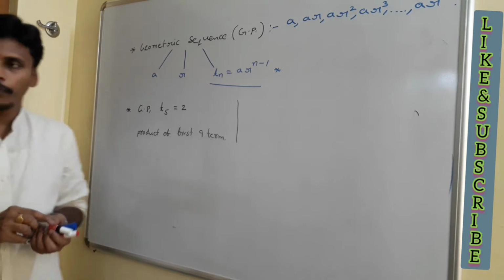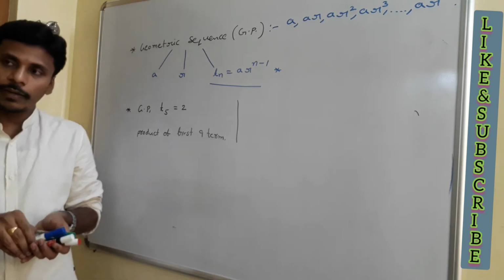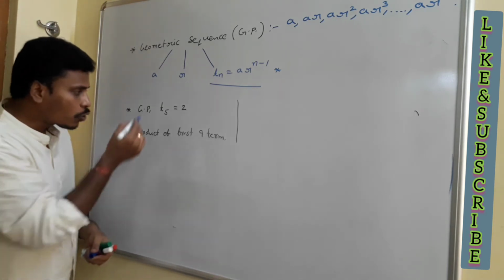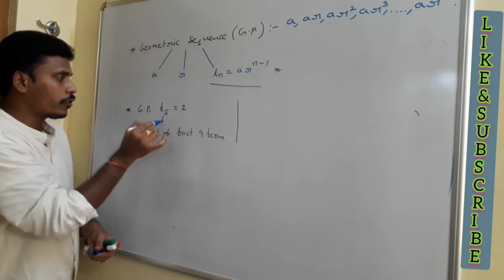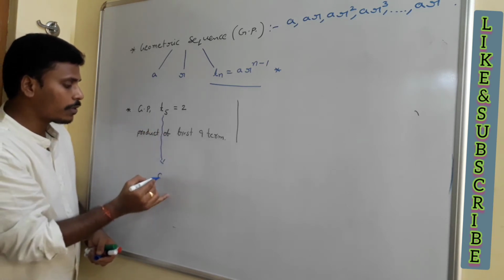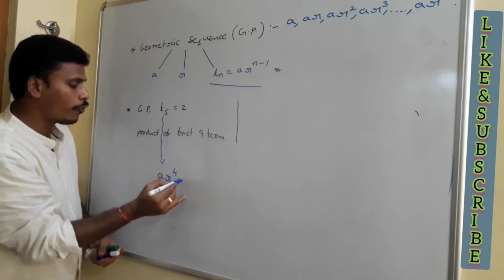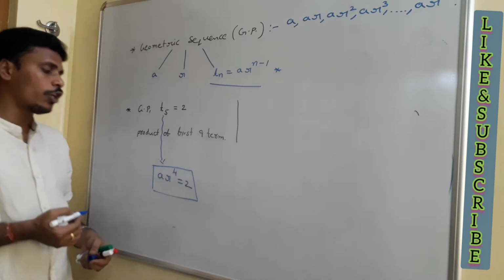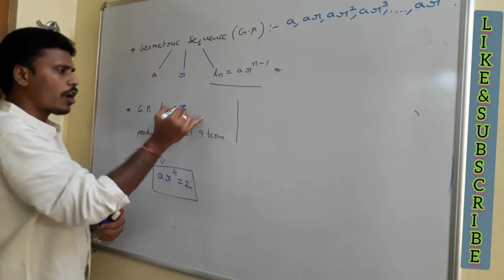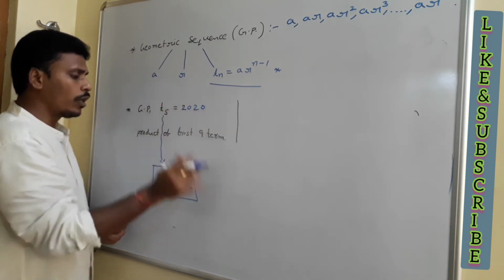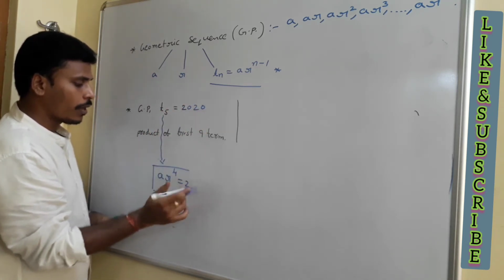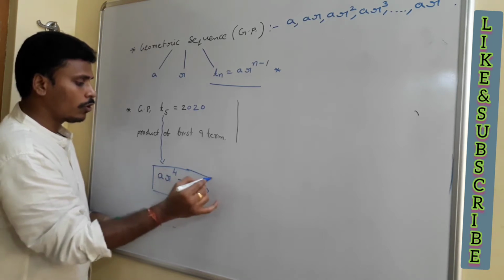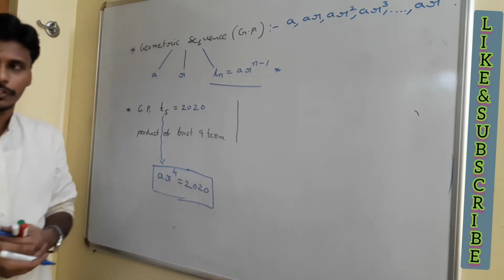How to solve this? Fifth term is given, right? Now look at this. What do you say about the fifth term? Since the fifth term is given, that fifth term is nothing but ar to the power 4 is equals to 2. We have this ar power 4 is equals to 2 in your hands. Or you may say not just 2, you may take it as 2020 also. This is one such problem. Ar power 4 is 2020. No problem. Take any number as you wish, right?